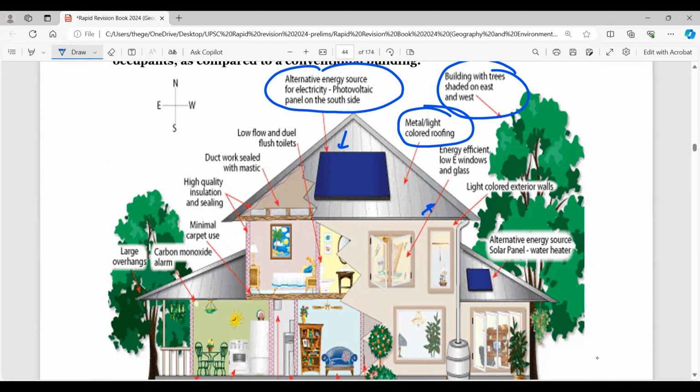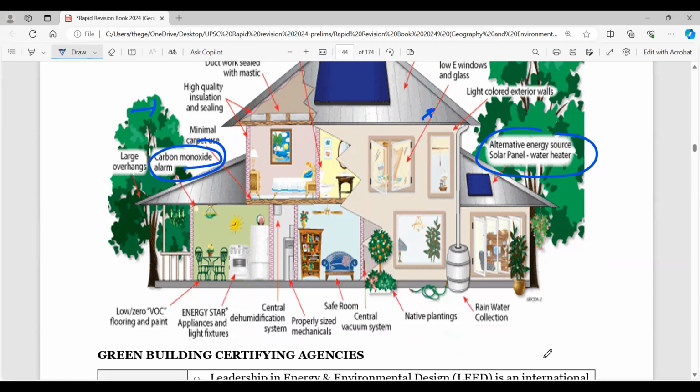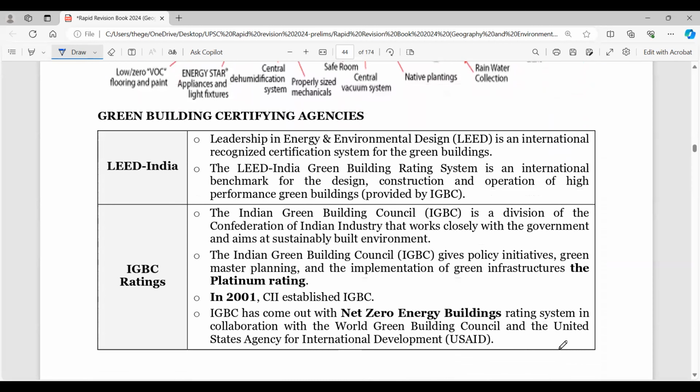So light colored roofing is important, alternative energy sources, solar panels everywhere. And then you have the carbon monoxide alarm as well. So you can look into these particular kinds of buildings, which are part of the news. Now, green building certifying agencies could be one area. Who certifies a green building?